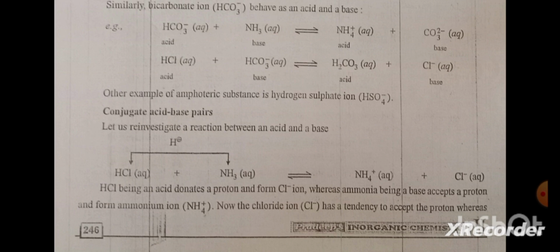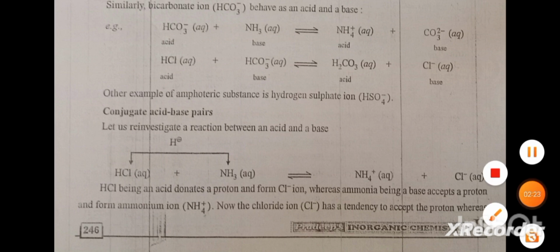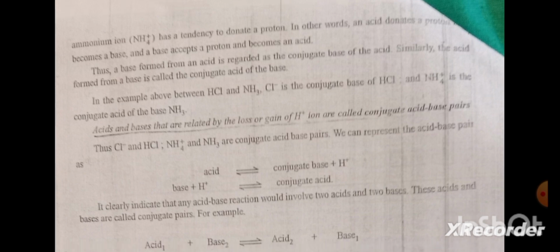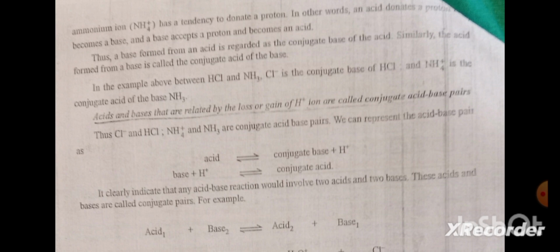HCl, being an acid, donates a proton and forms Cl negative ions, whereas ammonia, being a base, accepts a proton and forms the ammonium ion. Now the chloride ion has a tendency to accept the proton, whereas the ammonium ion has a tendency to donate a proton. In other words, an acid donates a proton and becomes a base, and a base accepts a proton and becomes an acid. Thus, a base formed from an acid is regarded as the conjugate base of the acid.